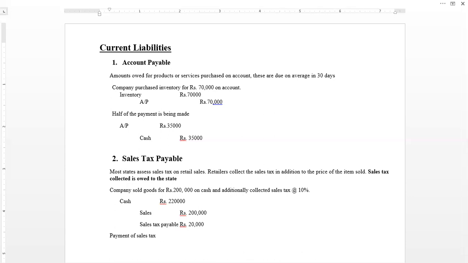So how will the company record this? The company will record this as a decrease in liabilities, that is, sales tax payable debit, and this tax liability is being paid in the form of cash. So this 20,000 amount of sales tax will be paid in cash. So cash will be credited here, and the amount is rupees 20,000. So if we prepare this T account, sales tax payable credit with 20,000 and sales tax payable debit with 20,000. So this T account is left with no figure.